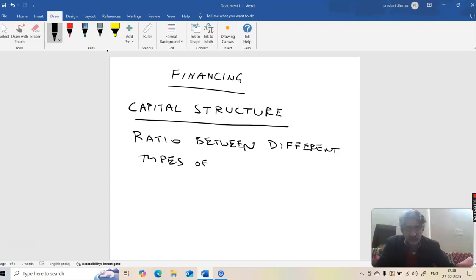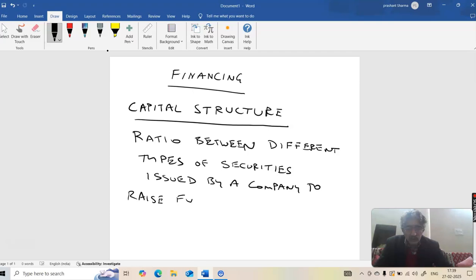What are the different types of securities? You must be aware. We are talking about a company basically. A company issues shares, equity shares, preference shares, debentures. These are the different kinds of securities, which are issued by a company obviously to raise funds, to raise finance.